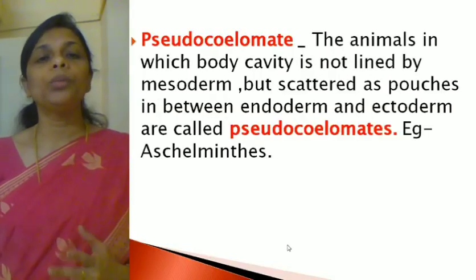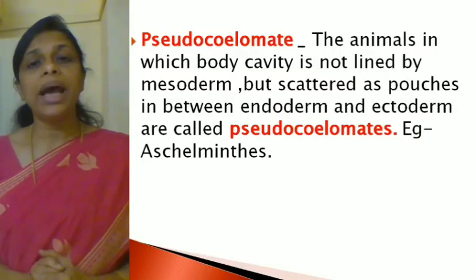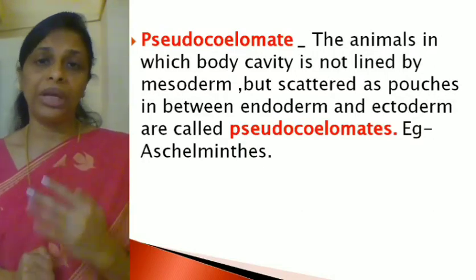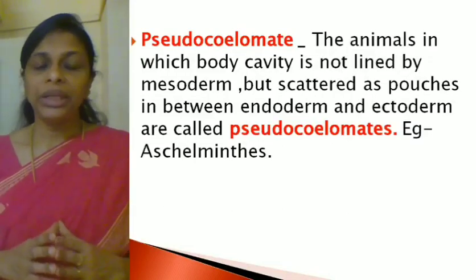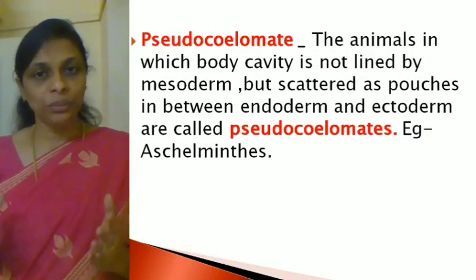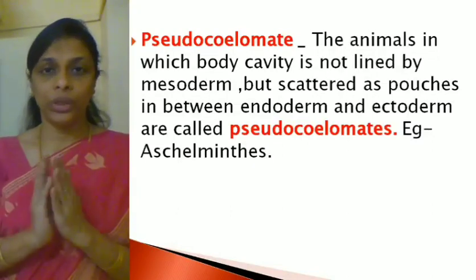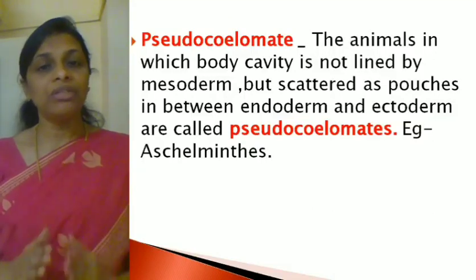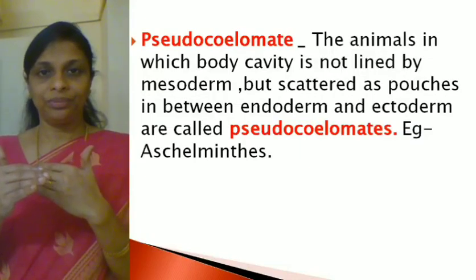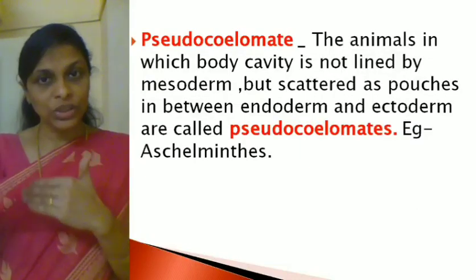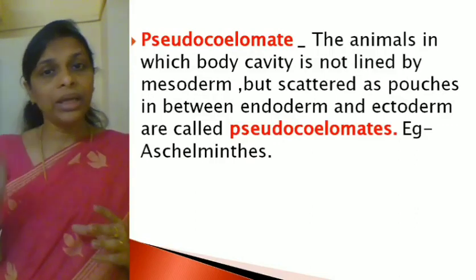Now the third group of organisms based on the body cavity are called pseudocoelomates. Now what are pseudocoelomates? I have told you that there is an outer layer called the ectoderm, a middle layer called mesoderm, and an inner layer called the endoderm. So where is the cavity found? The cavity will always be found between the mesoderm and the endoderm, the body cavity. So the body cavity will be lined by mesoderm.